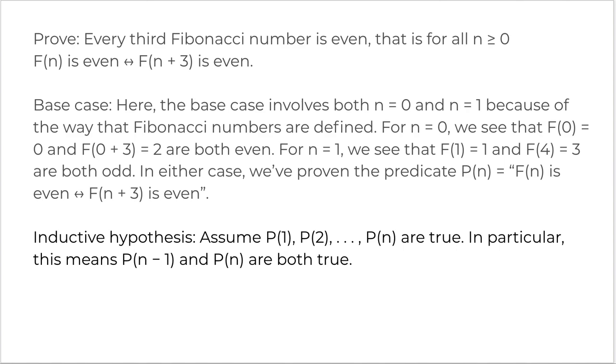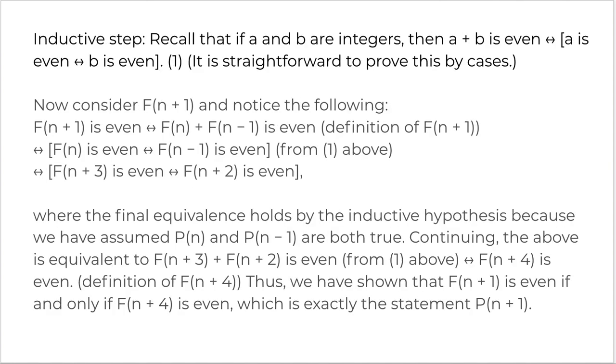The inductive hypothesis assumes that P1 till Pn are true. In particular, this means that Pn minus 1 and Pn are both true, right? You see what we did here. We assumed from P1 till Pn, and then we meant that Pn minus 1 and Pn are both true. So when I said that, the inductive step would be, if A and B are integers, then A plus B is even, given that A is even and B is even.